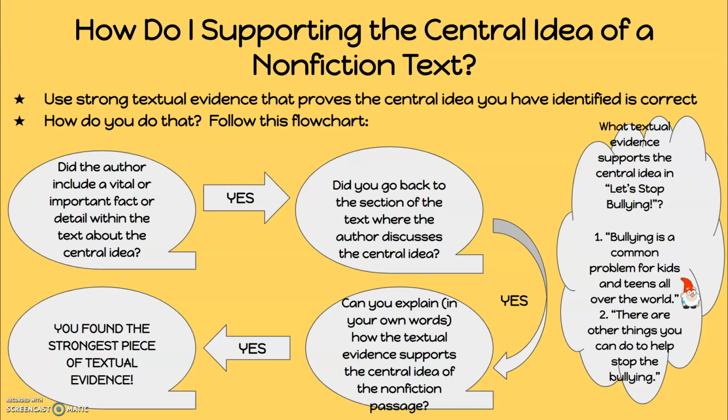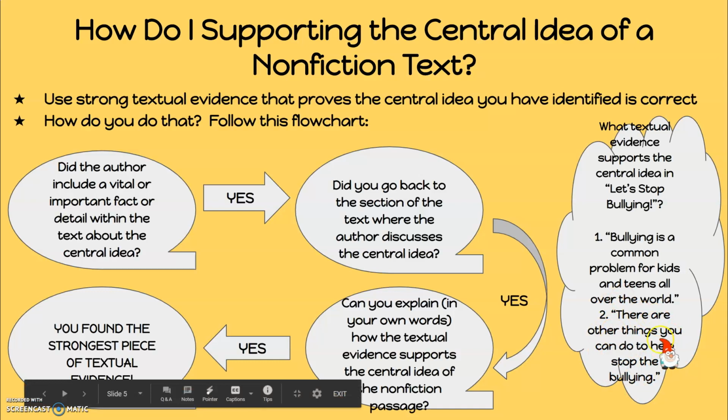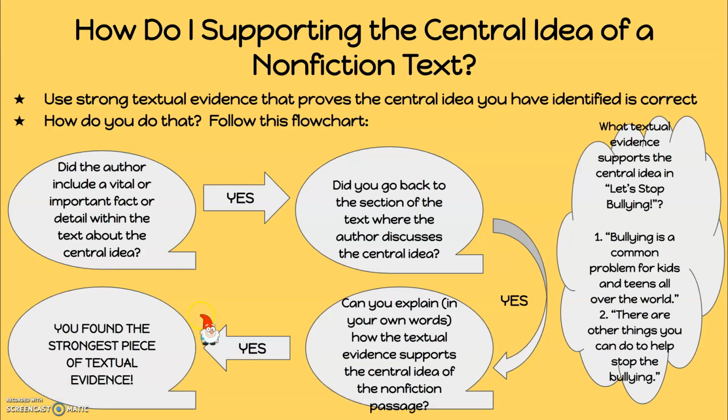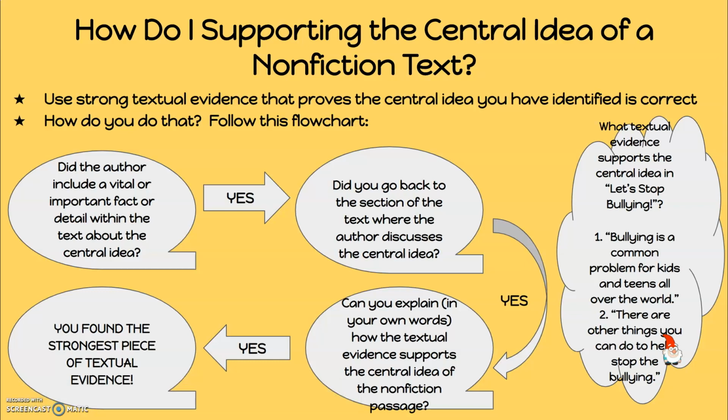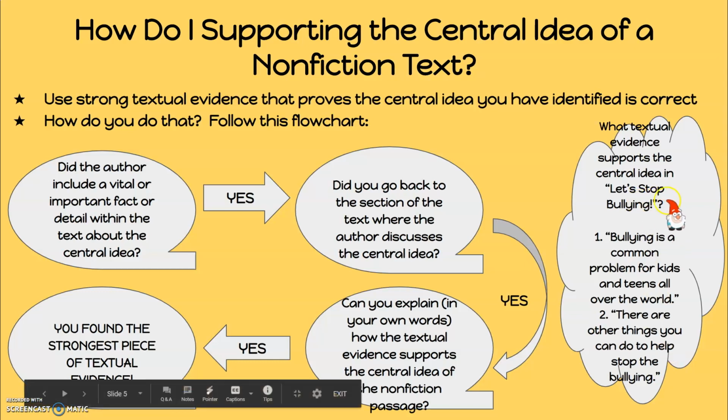So in the second subheading section of my article, I could find textual evidence for the second central idea. And the textual evidence I chose was: There are other things you can do to help stop the bullying. Okay, so yes, I'm going to go here. And then it says you have found the strongest piece of textual evidence. Okay, so I would use these pieces of textual evidence to help support the central idea that I identified within the nonfiction text of Let's Stop Bullying.